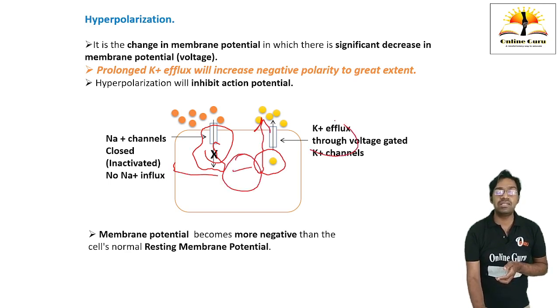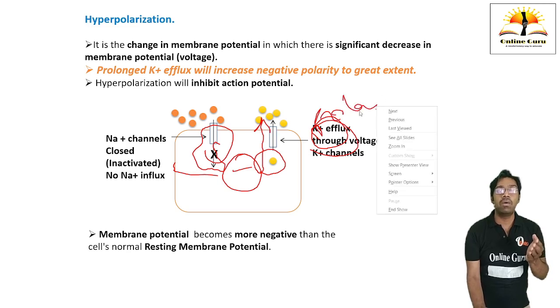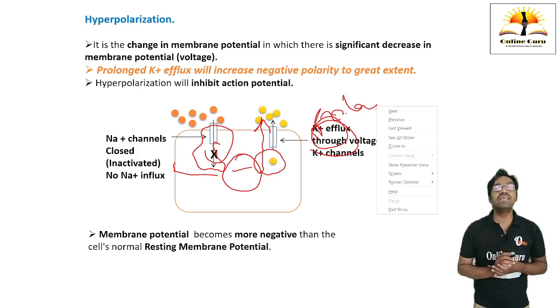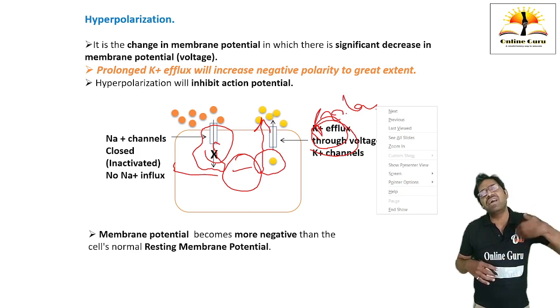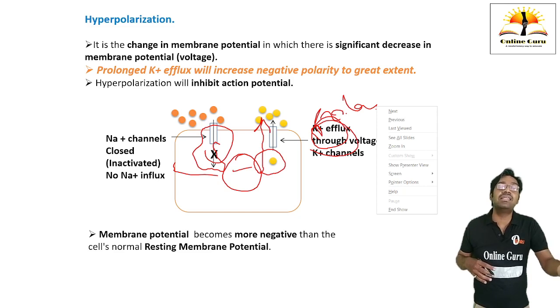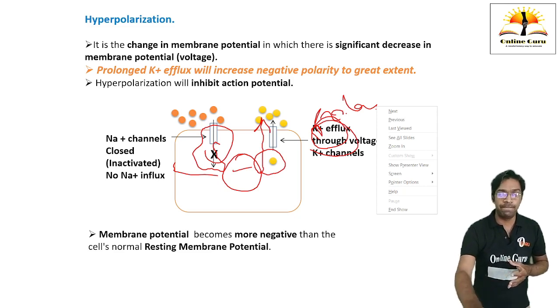But this outward movement of potassium is very prolonged. Due to this prolonged efflux, the negative polarity inside the cytosol further increases, and rather than achieving the action potential, it contributes towards hyperpolarization.